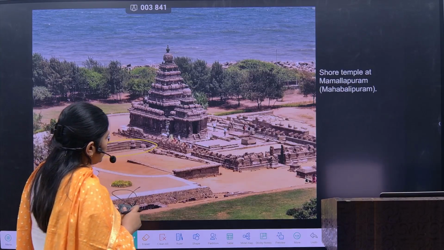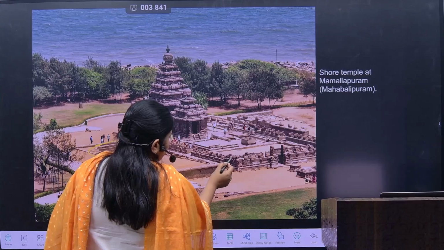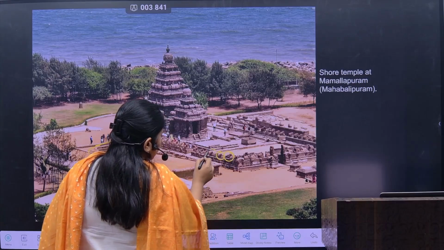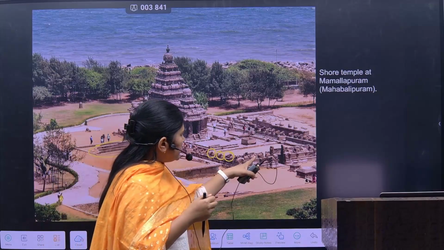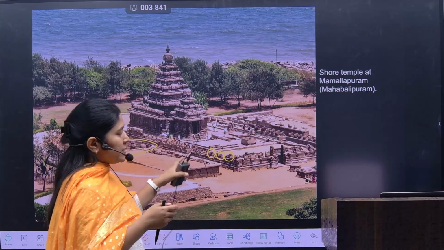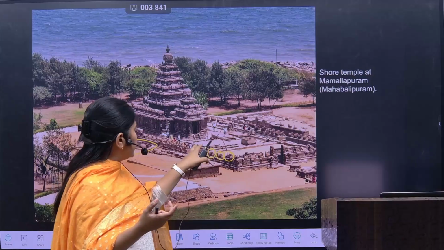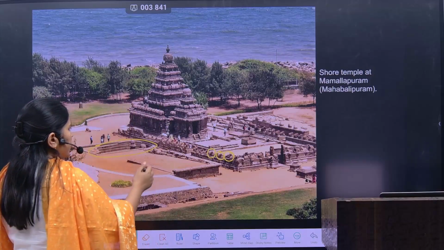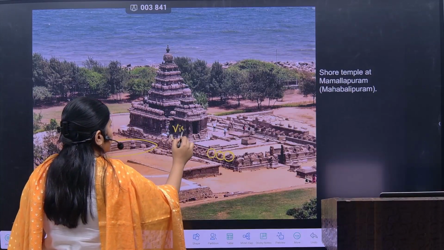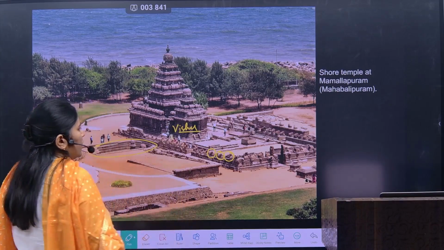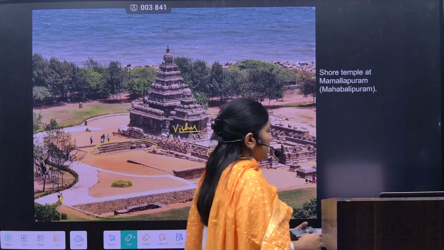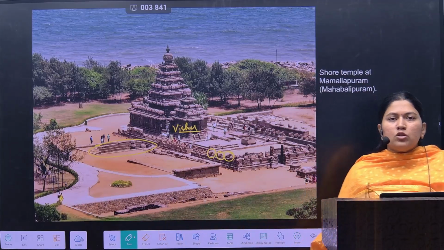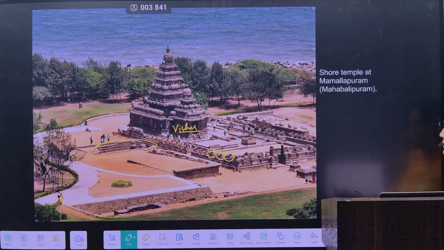Now see here, the structures and sculptures present on the wall. These are the cows, Nandis. Again it resembles Shaivism, and under it there is Vishnu. So this is how the Mahabalipuram temple was developed during the Pallava dynasty.